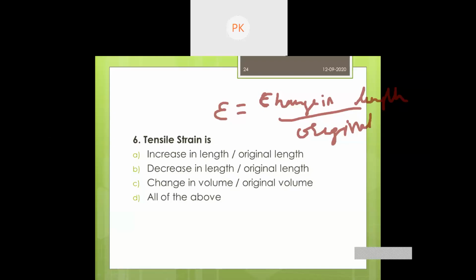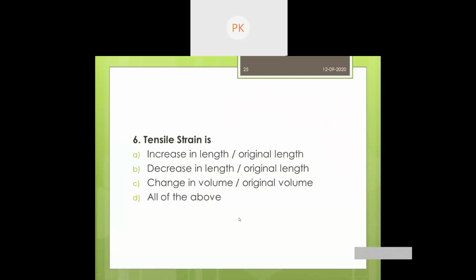So here option A indicates increase in length divided by original length. Increase in length means it is also a change in length. Decrease in length is also a change in length. Change in volume is also a change in dimension, divided by original. So all of the above are true. Next, we shall go on to the next question.